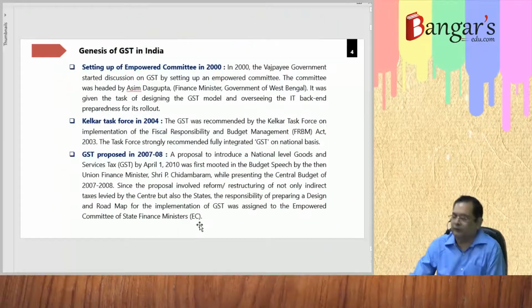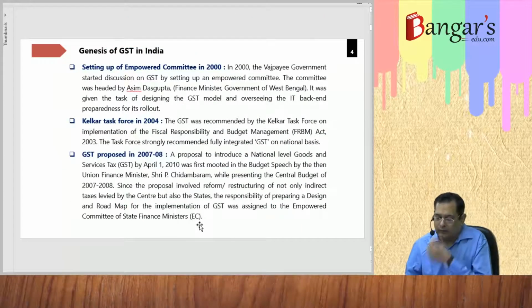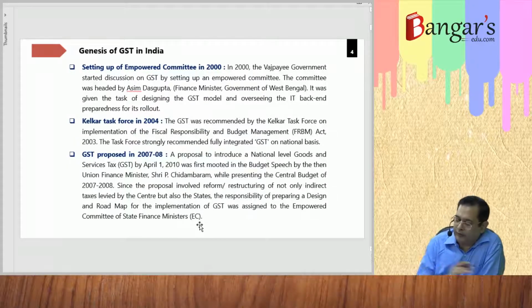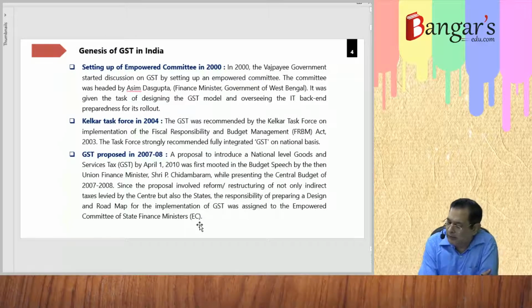Now, first of all, we will be discussing the same. In 2000, the Vajpayee government started discussion on GST by setting up the Empowered Committee. The committee was headed by Asim Das Gupta, the finance minister of the government of West Bengal. Then it was given a task force for designing the GST model and overseeing the IT back-end preparedness for its rollout.